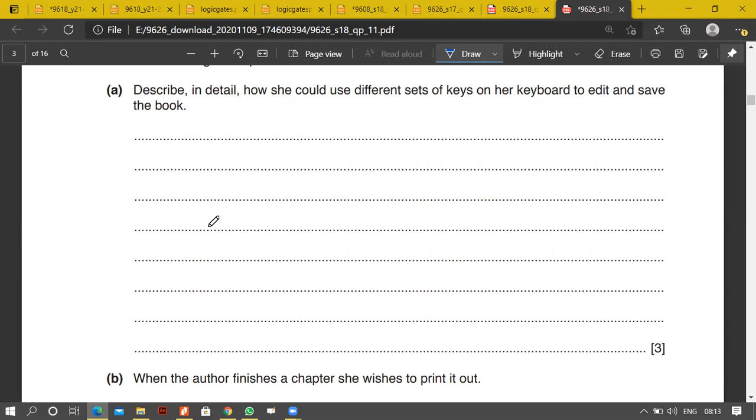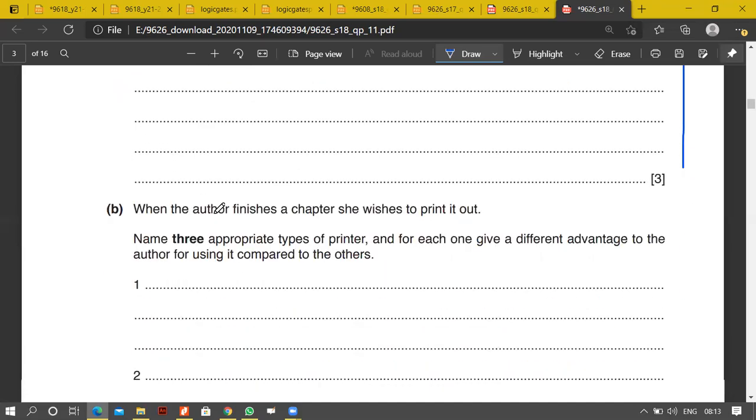Obviously, Control S could be used to save the document. So these are the different commands that could be used to edit and save, right? Obviously, we are doing practical, so this seems to be a very valid question.